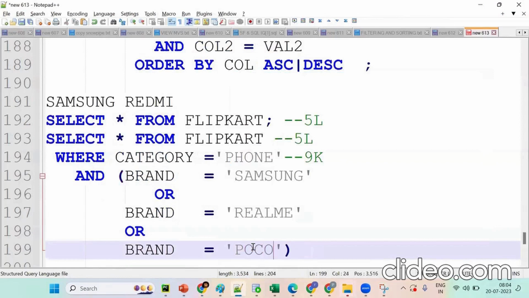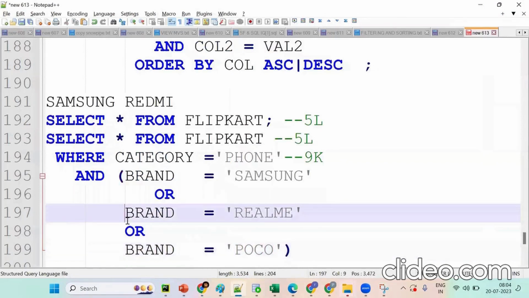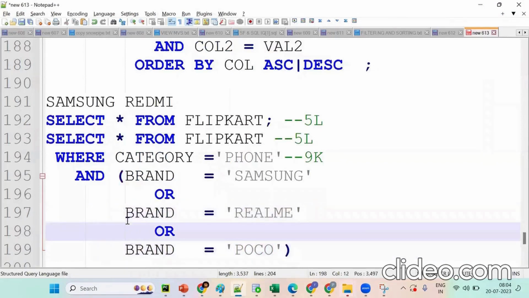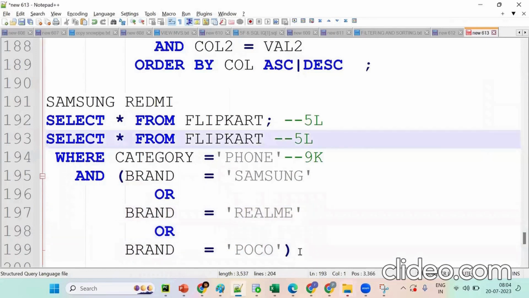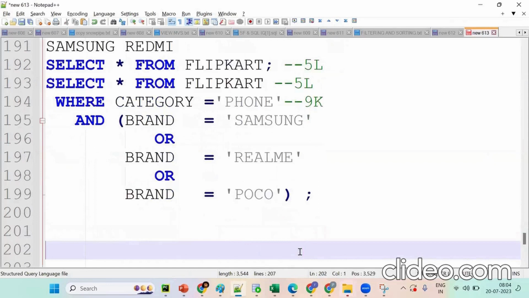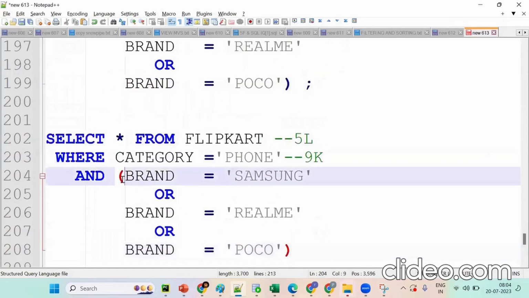Okay. Now, instead of writing multiple OR conditions, what can we write? Instead of writing multiple OR, we should go for a single operator, the IN operator. So where department ID in, with brackets: Samsung, bracket open. Got the point.